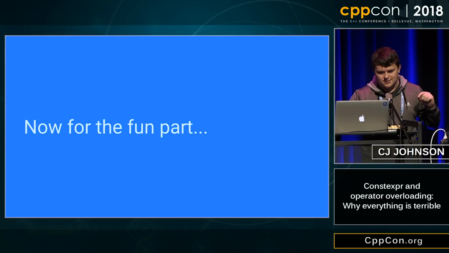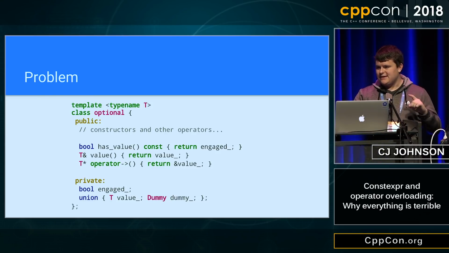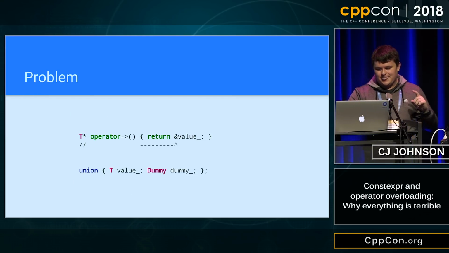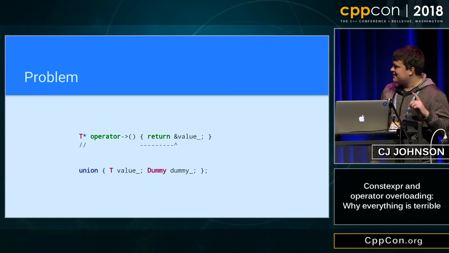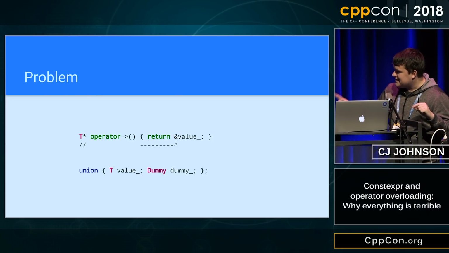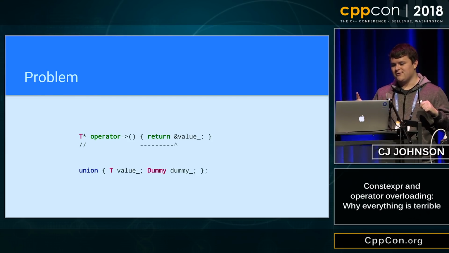So, the fun part. Let's zoom in on the operator arrow. Does anyone notice anything about that implementation? Scary yet? All right. So, this is invalid. This is incorrect in the case where T is overloaded, or T's operator ampersand is overloaded.